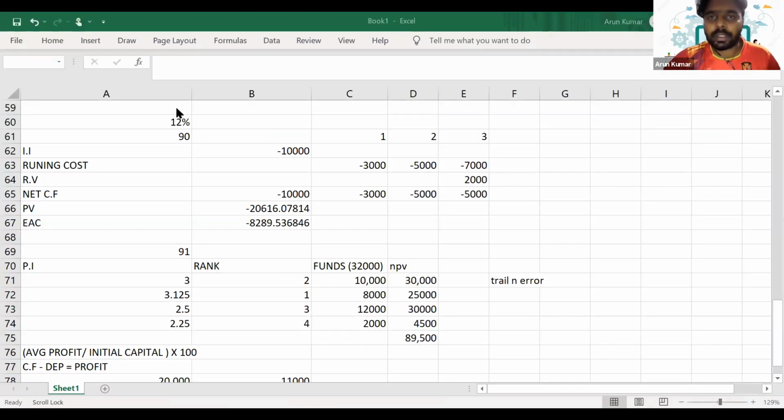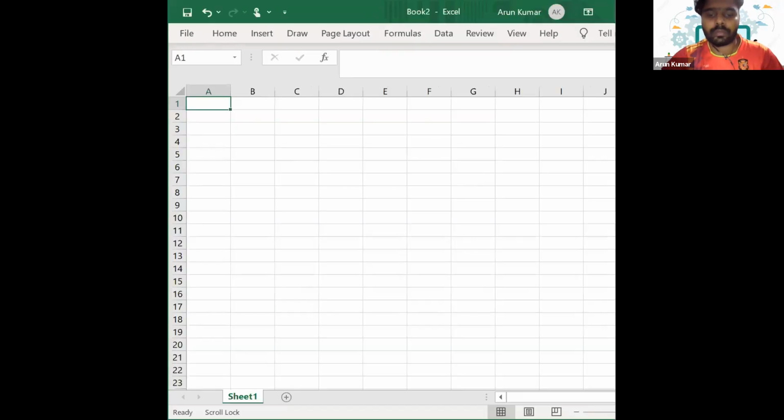So can you see the Excel here? Okay, so can you see both the notepad as well as the Excel?